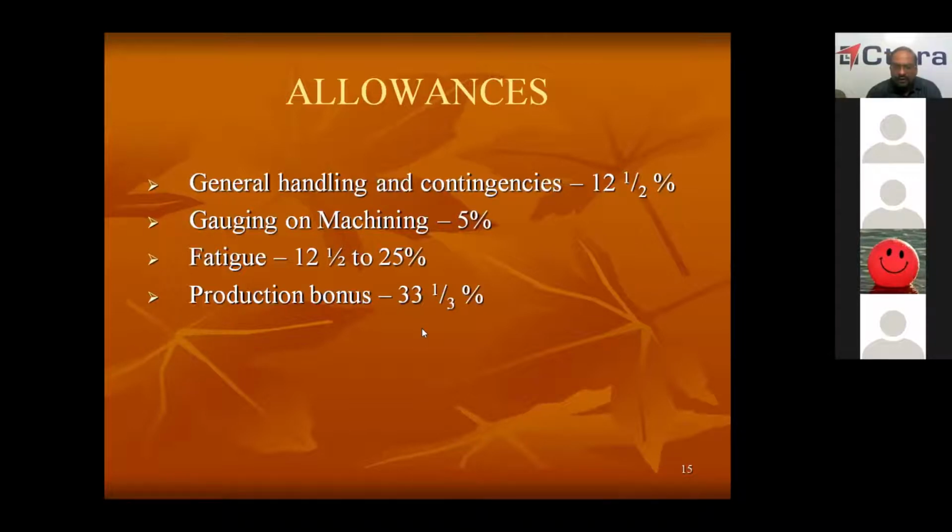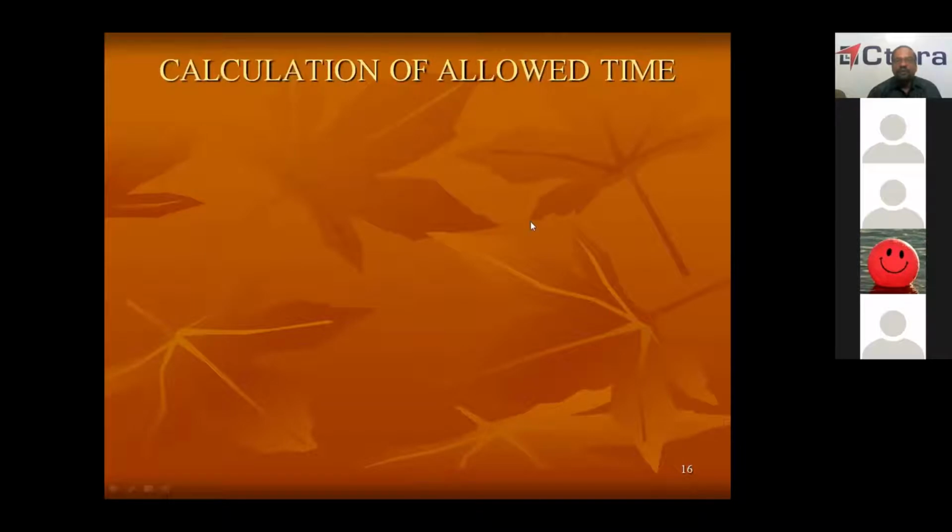Now, production bonus allowance, as I told you earlier, it is given in this particular scheme so that a person of normal ability also earns a minimum 33%. To enable a person of normal ability to earn a minimum 33%, this extra production bonus allowance of 33% is added. So all these allowances are added to the normalized time.